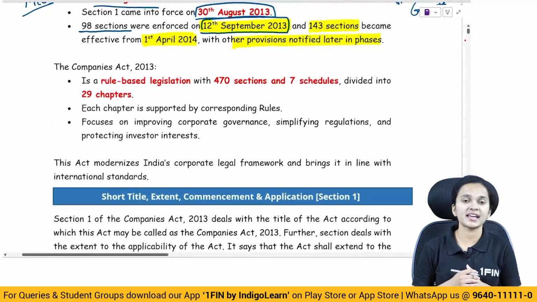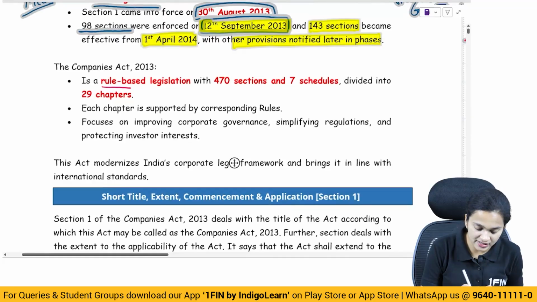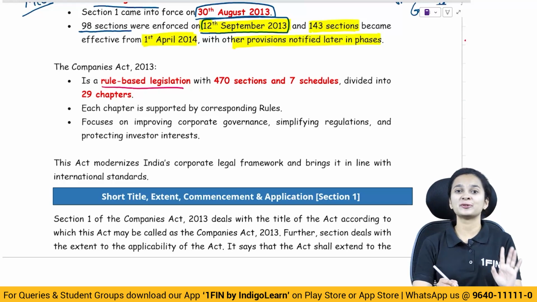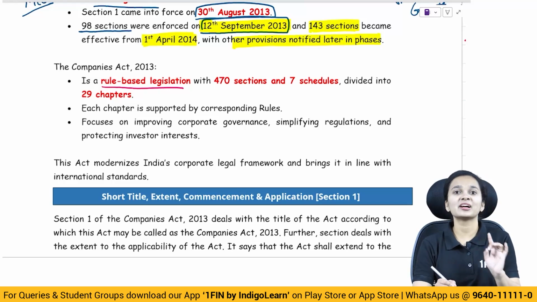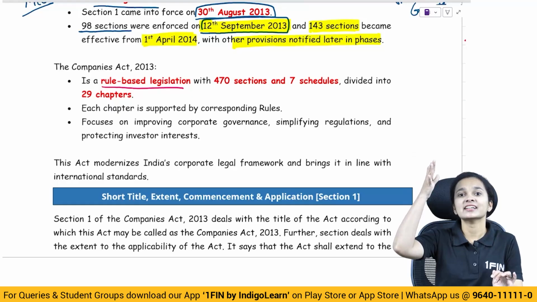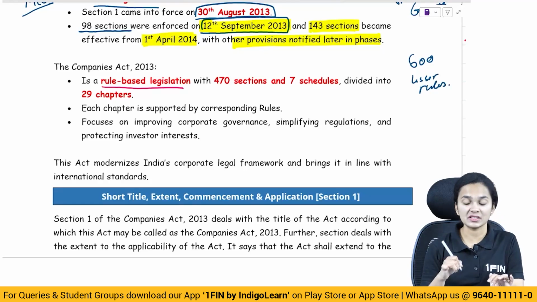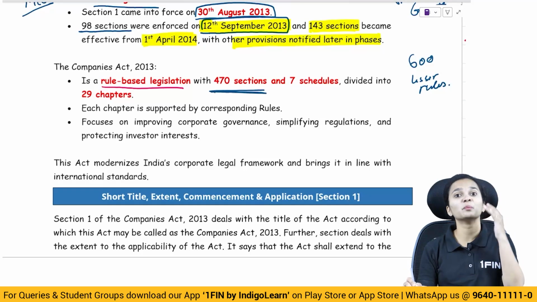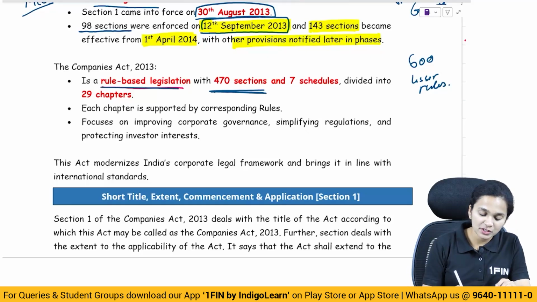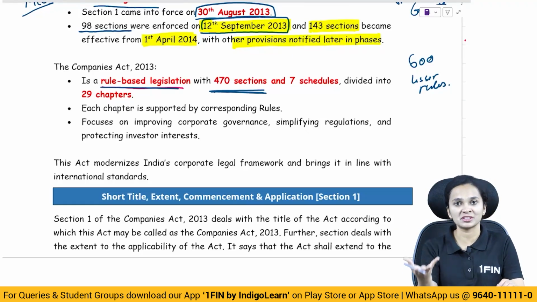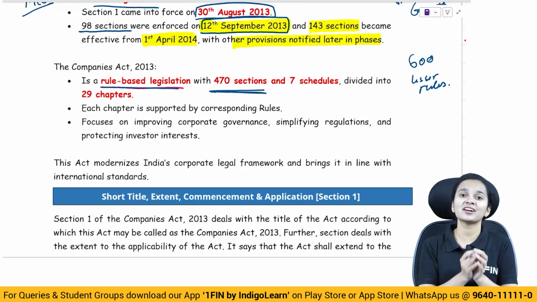Talking about the Companies Act 2013, it is a rule based legislation. The sections are only 470, but there are several rules in the Companies Act 2013. If I compare this with the 1956 Act, the 1956 Act had over 600 sections, however lesser rules. This Act 2013 has 470 sections but more rules. Why more rules? Because if there are more rules, it makes it easier for people to apply the act, because if you have a specific rule made for a particular thing, it is easier for people and companies to apply the act.